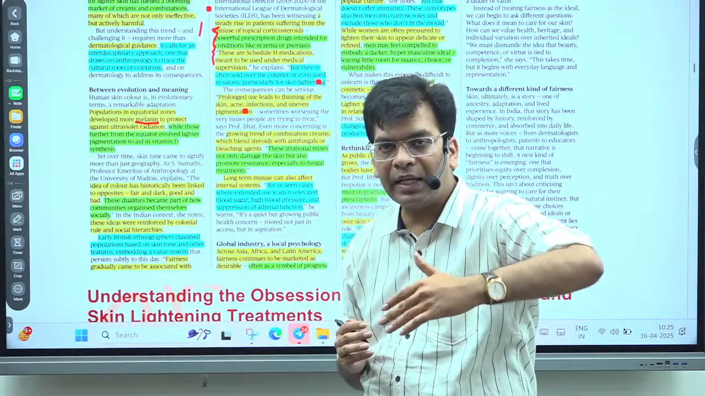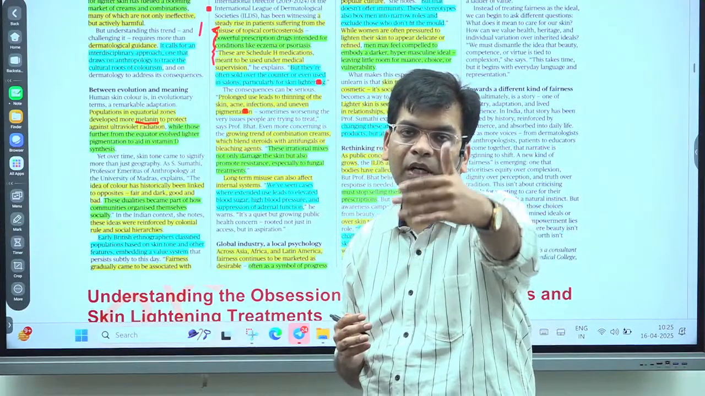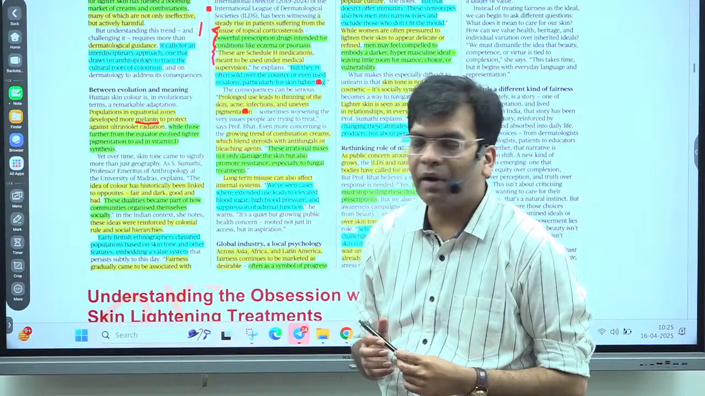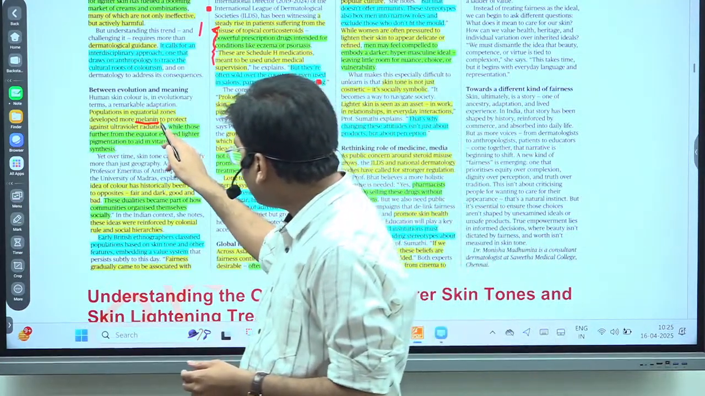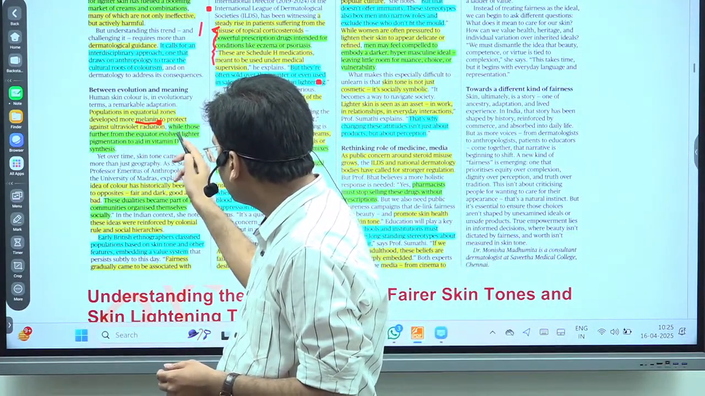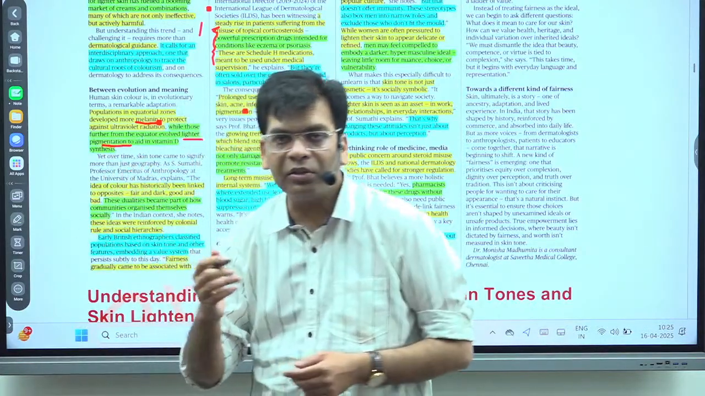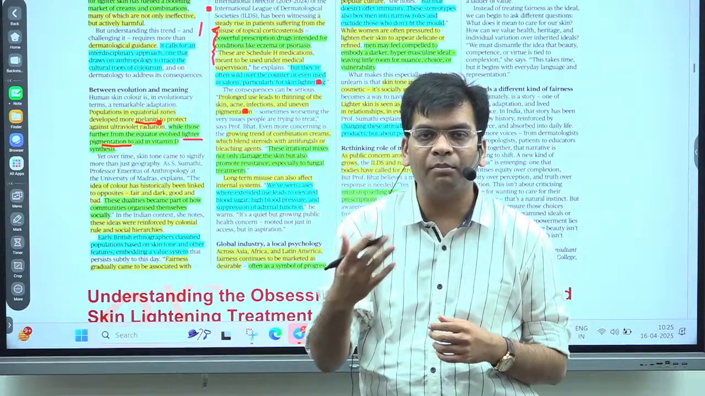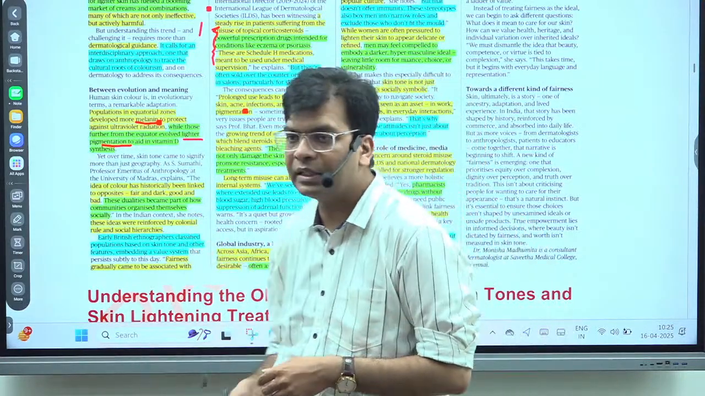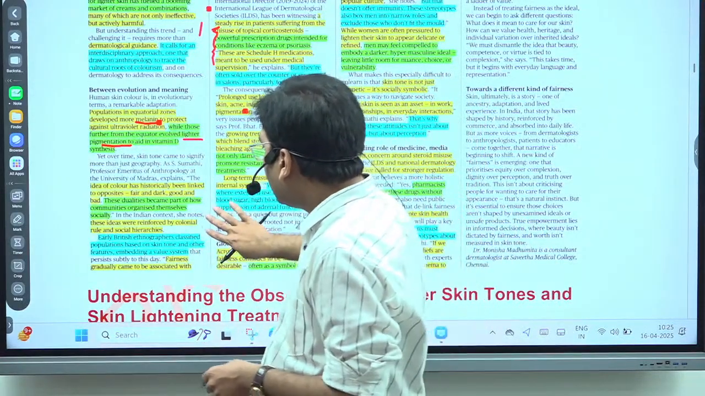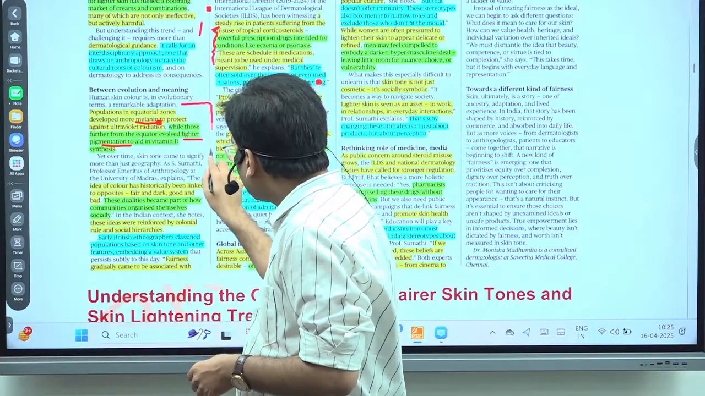If you talk about latitude, as you move from the equator to higher latitudes, you will find there is less melanin. This results in lighter pigmentation, and the color of your skin becomes fairer. So this is the thing you can get here. This is the geographical condition.